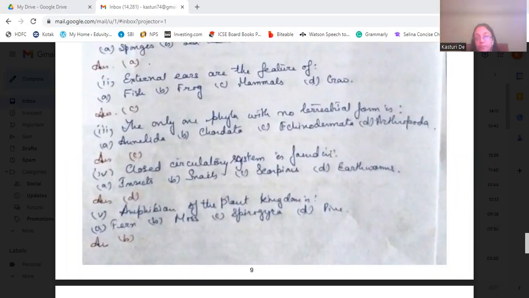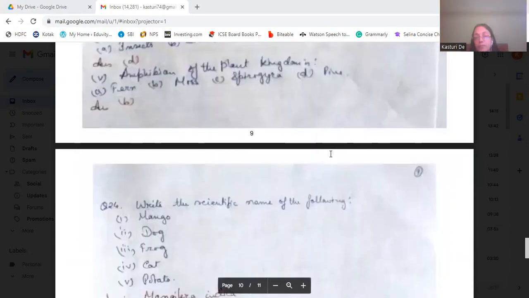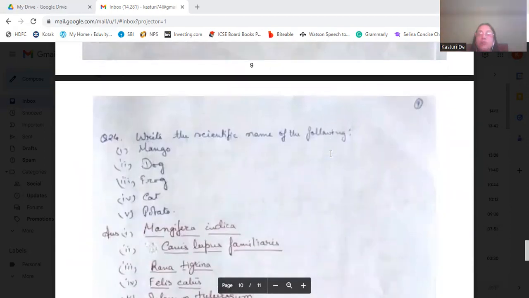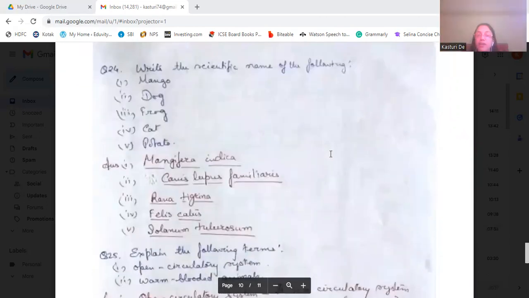They're all marine. Closed circulatory system is found in earthworms. Amphibians of the plant kingdom are mosses. Then write the scientific names of the following: mango, Mangifera indica; frog, Canis lupus familiaris.